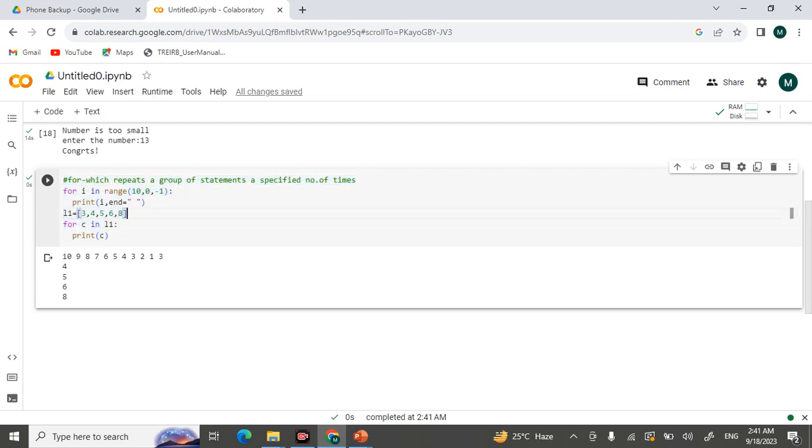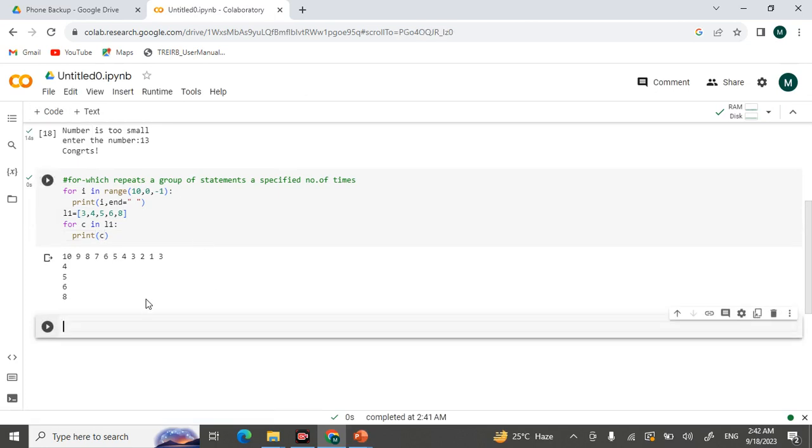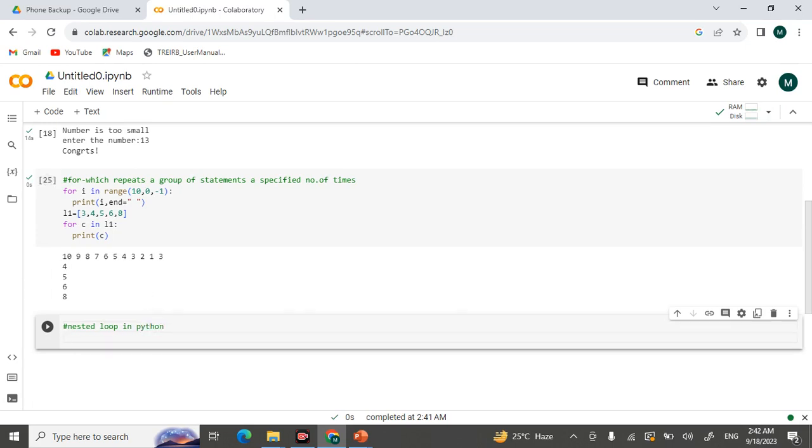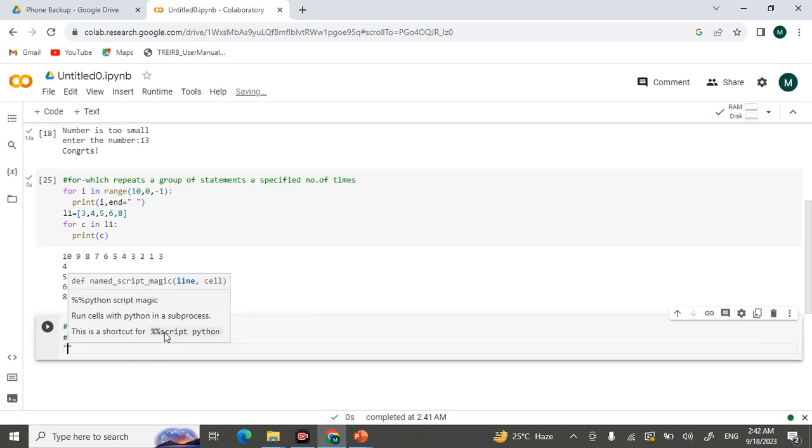So we have nested loops also in Python. What do you mean by nested loop? A loop within a loop is a nested loop. Nested loop in Python: a loop inside a loop is called a nested loop.